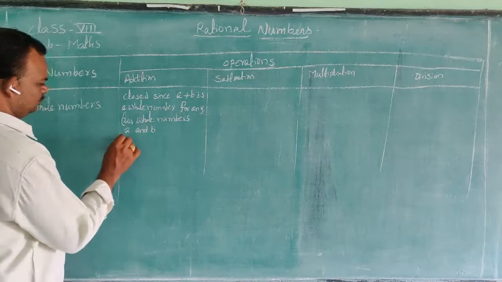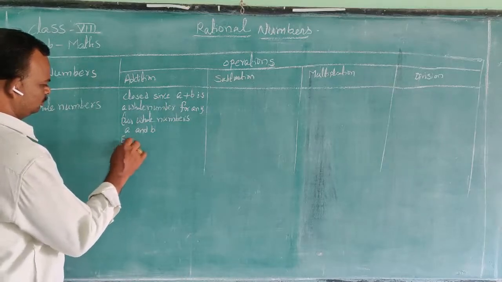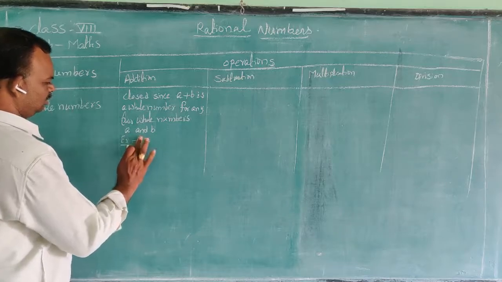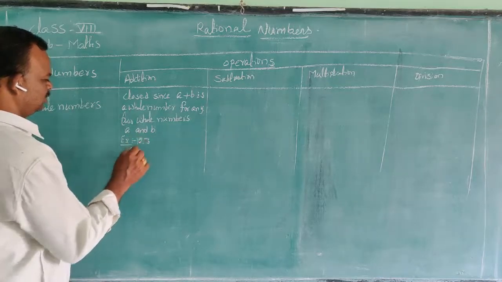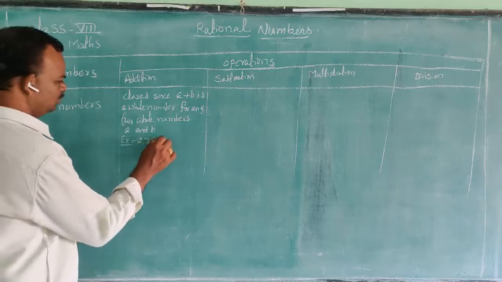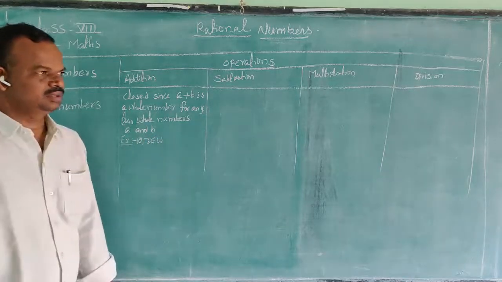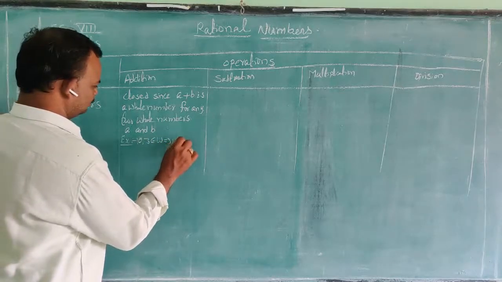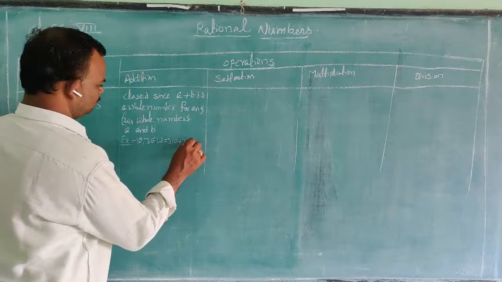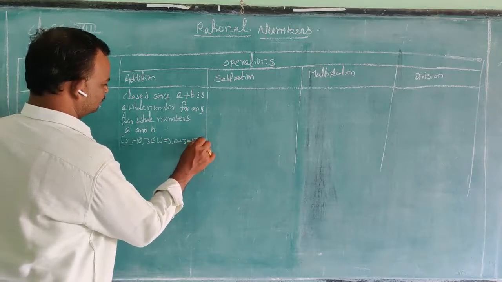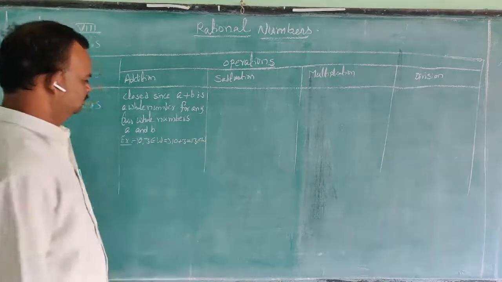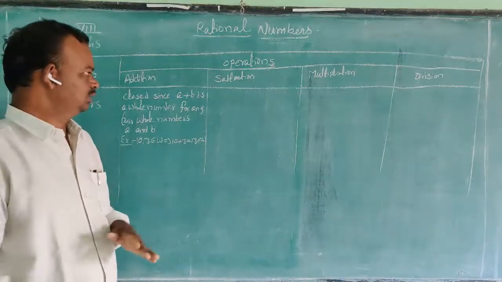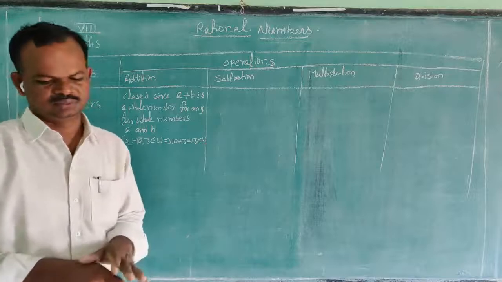Example: 10 comma 3 belongs to W. W means whole number. That implies 10 plus 3 is equal to 13. It is also a whole number, belongs to W.